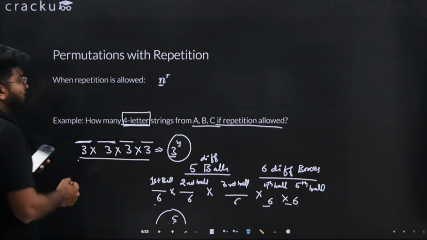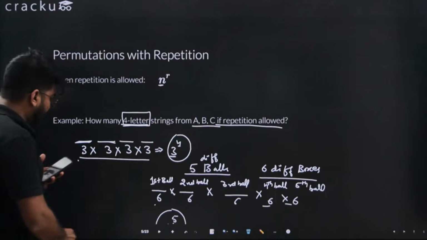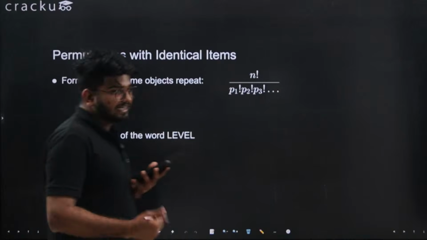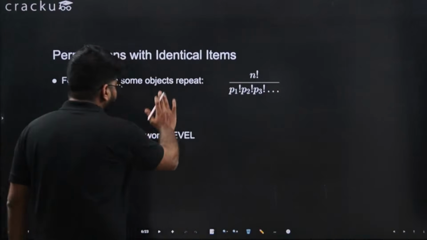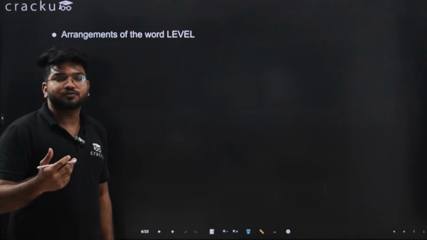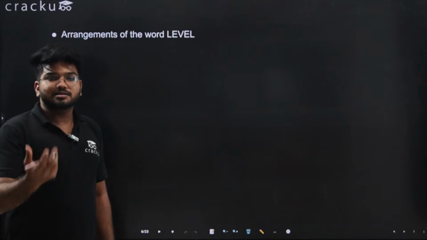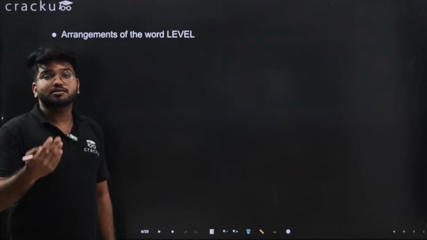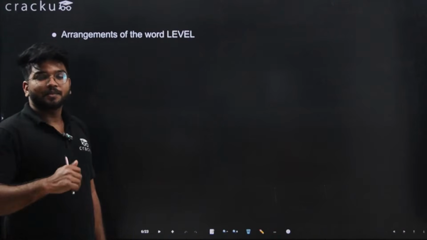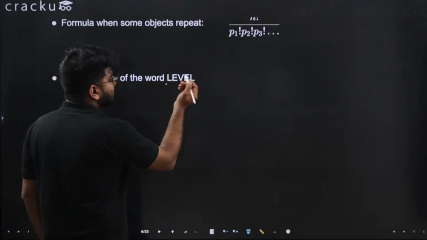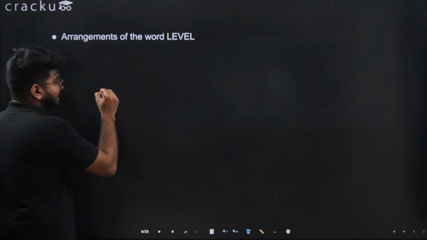So this was one of the cases where repetition is allowed. Next, we have permutations of identical items. For example, if I have 10 things, out of that 2 things are same and I want to now arrange them. Now in that case, I have got some of the things which are identical. Let's take a simple example.